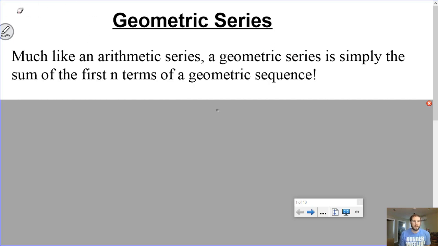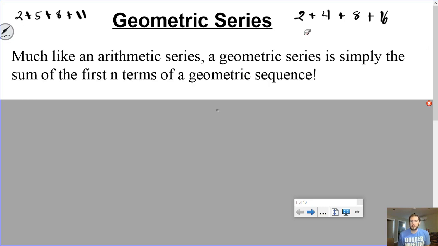So a quick reminder, an arithmetic series is a series that has a common difference, something like 2 plus 5 plus 8 plus 11, where each term in the series goes up by some common difference. In this case, the difference would be 3. A geometric series, again, is a series of additions, but instead of jumping up by a common difference, they go up, or down I suppose, by a common ratio. So, for example, 2 times 2 is 4, times 2 is 8, times 2 is 16, and so on and so on.